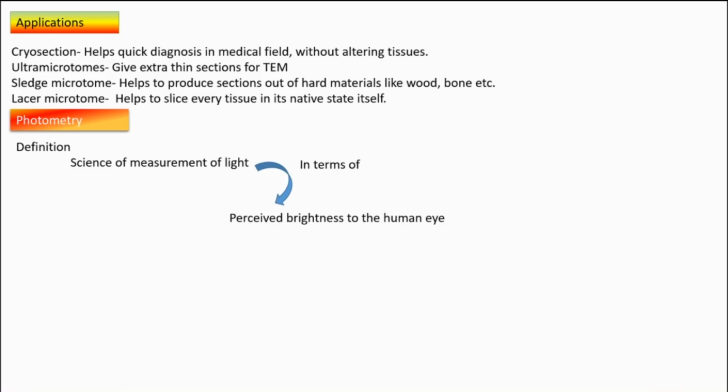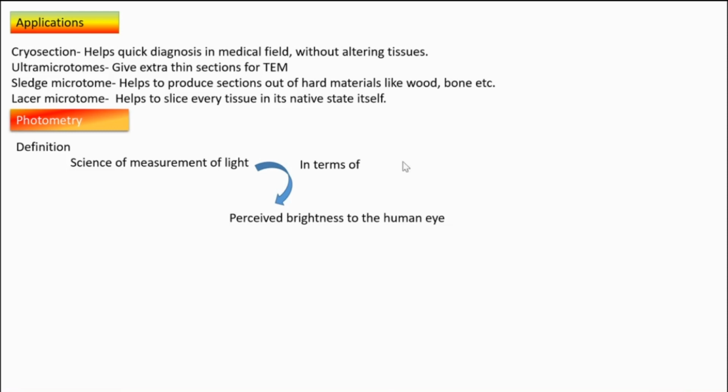Anyway, we can start our topic for today, that is photometry. What is photometry? What is its definition? It is the science of measurement of light. How are we measuring the light?